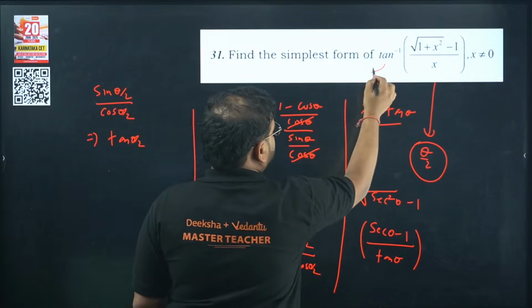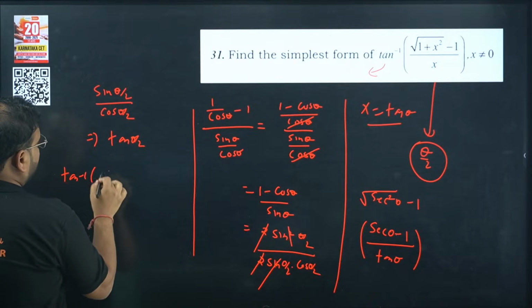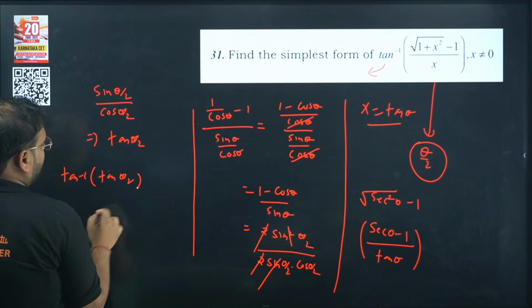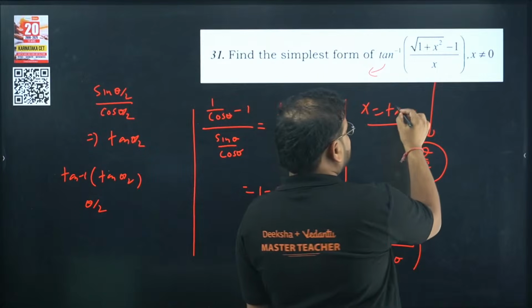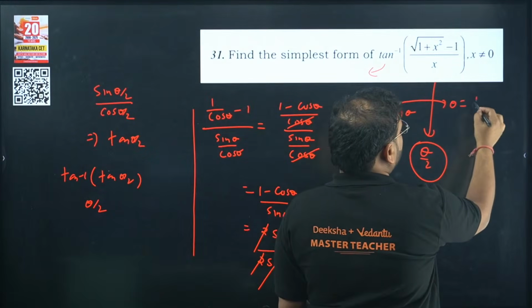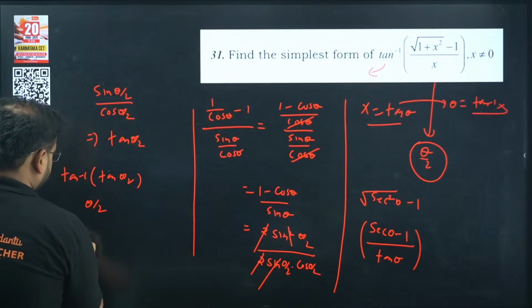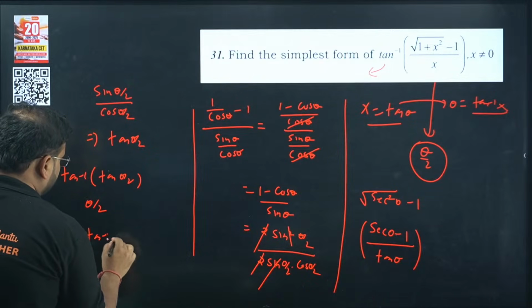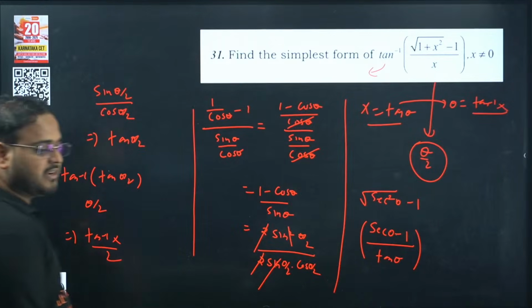Check the outside, tan inverse. Apply on that. Tan inverse of tan theta by 2 is theta by 2. If you have x as tan theta, it means theta is going to be tan inverse of x. So the answer is tan inverse of x by 2. Here it is. Simple enough.